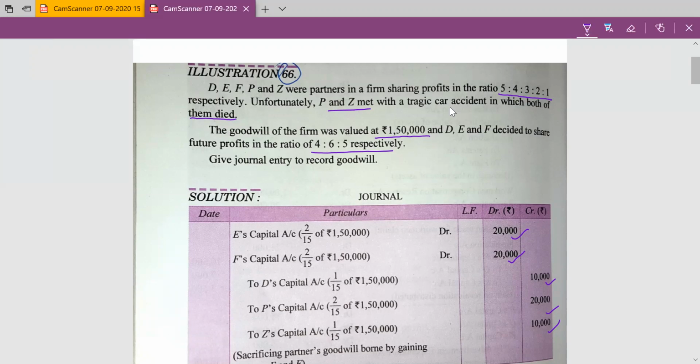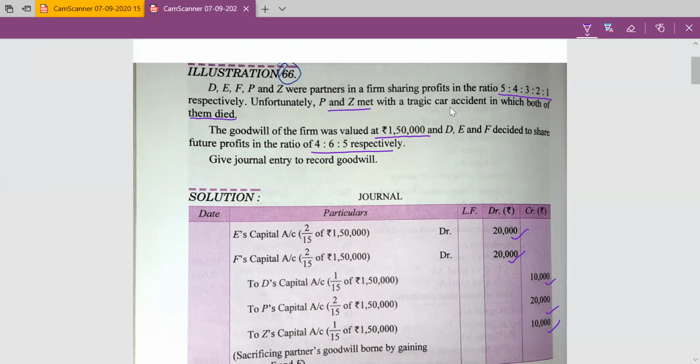And the journal entry for recording the accounting treatment of goodwill is: gaining partners' capital account debit to deceased partners' capital account. The gaining partners will compensate the deceased partners' capital account for their share of goodwill.